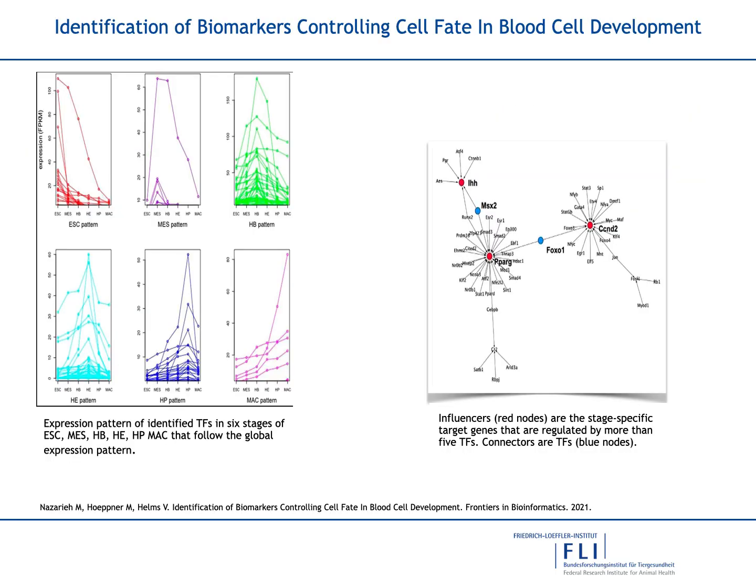We also relied on the method we introduced in the paper, identification of biomarkers controlling cell fate in blood cell development, where we introduced several biomarkers such as cell fate biomarkers, influencers, and connectors.